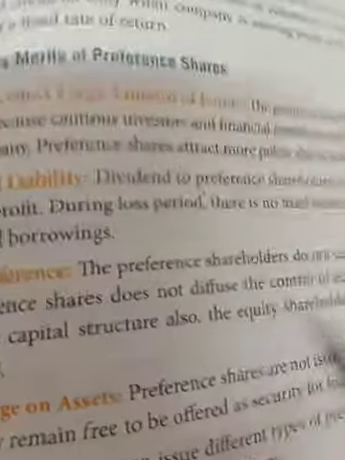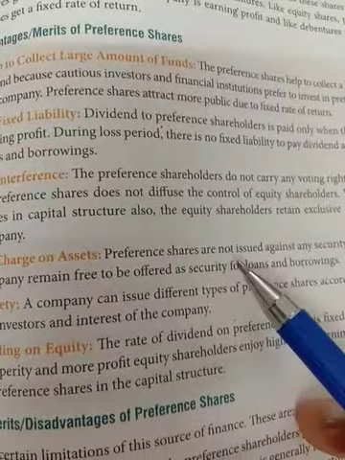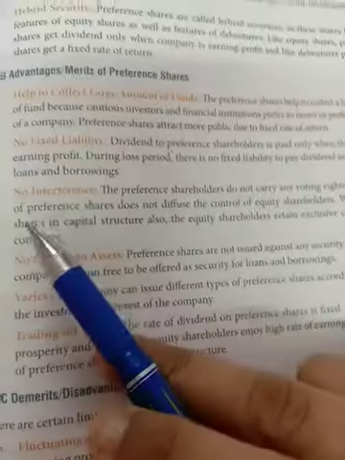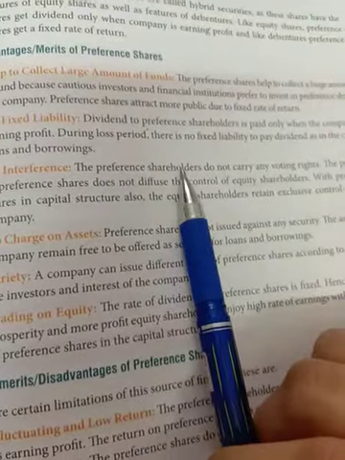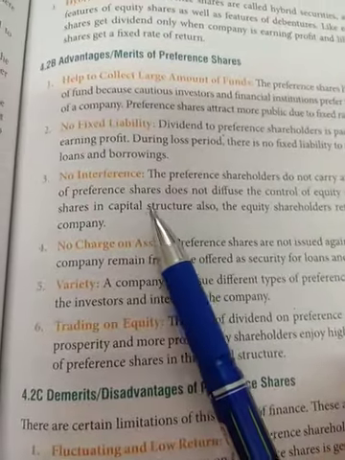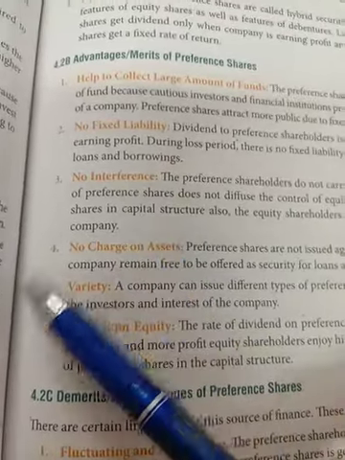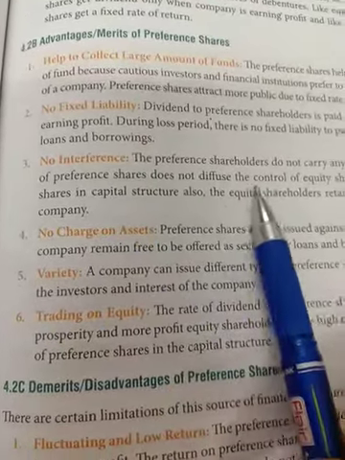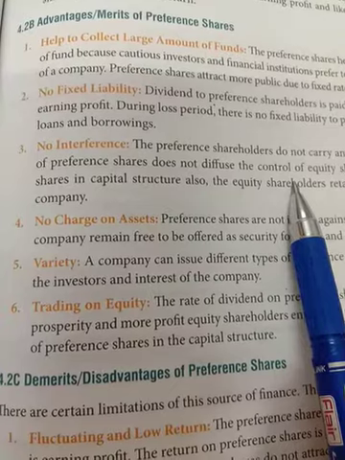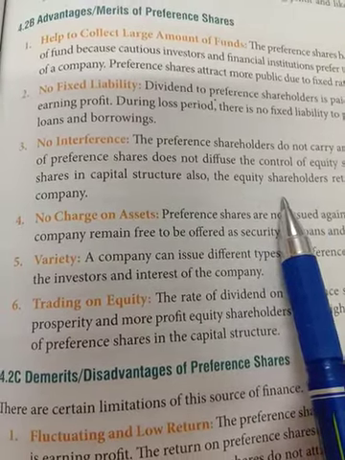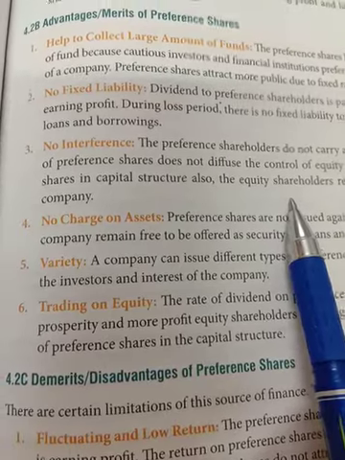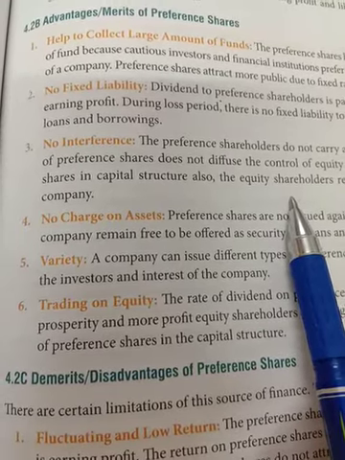No fixed liability: the dividend to preference shareholder is paid only when the company is earning profit, but during the loss period it is not a fixed liability to pay dividend always, as it is on loans and borrowings. No interference: preference shareholders do not interfere unless they have not received their dividend for the last 2 years or more. Otherwise they have some right to control.